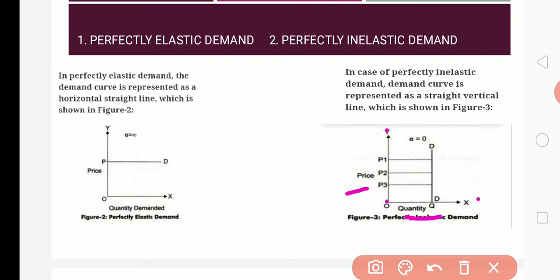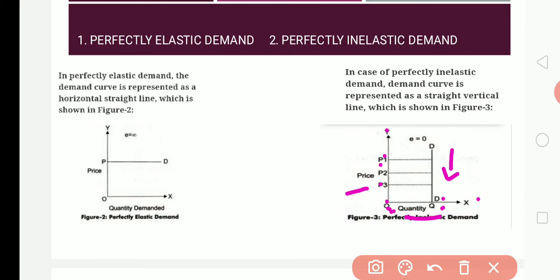For example, the price is P1. When the price is P1, the demand is OQ. When the price decreases from P1 to P2, the quantity demanded is OQ. Still more, when the price decreases from P2 to P3, the quantity demanded is the same.